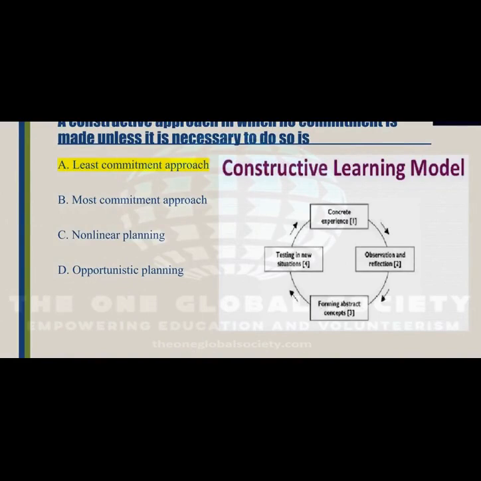Let's see the next question. A constructive approach in which no commitment is made unless it is necessary to do so: is it the least commitment approach? Is it the most commitment approach? Is it non-linear planning, or is it opportunistic planning? So the correct answer is the least commitment approach. So a constructive approach in which no commitment is made unless it is necessary to do so is called the least commitment approach, and the diagram is given to the right side of the options.